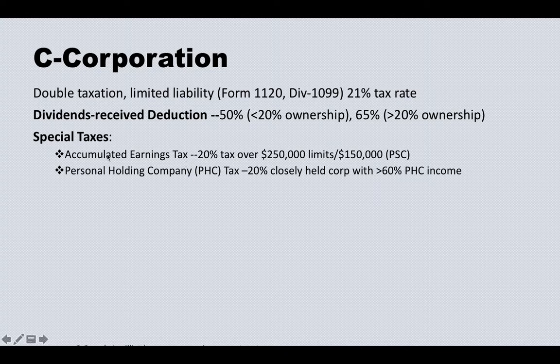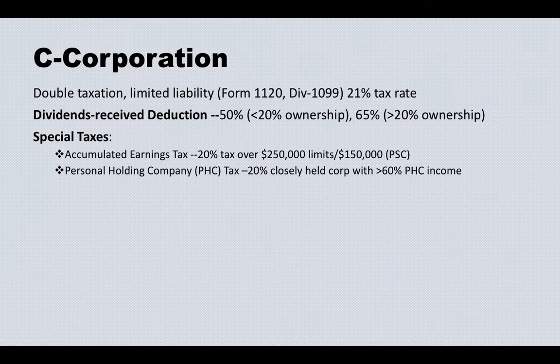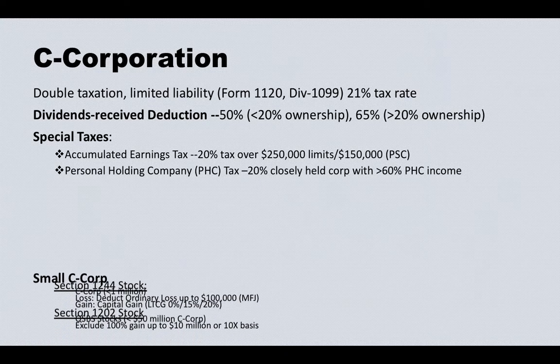When you form a C corporation, there is also the personal holding company tax. This basically says that if you form a C corporation just to put a bunch of investment vehicles in it, to accumulate investment earnings without distributing them, just holding them to avoid tax, then you are subject to a personal holding company tax of 20% on the amount you hold.